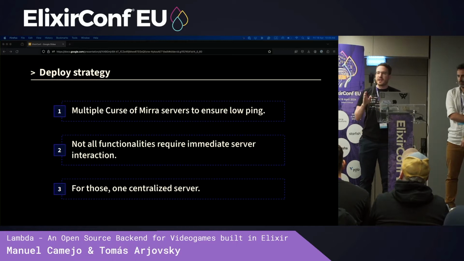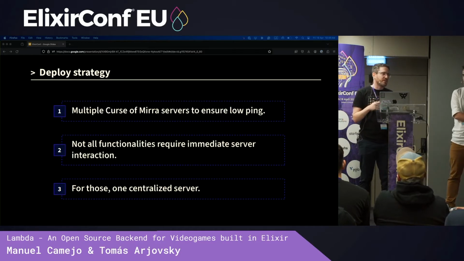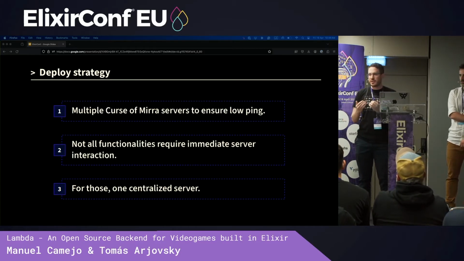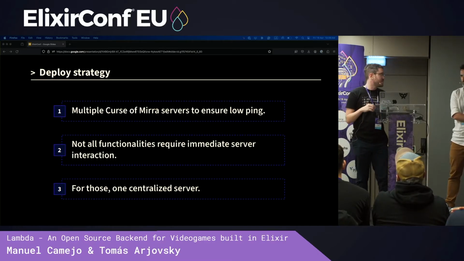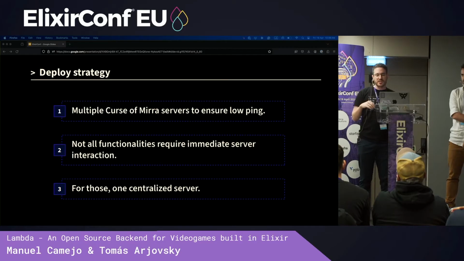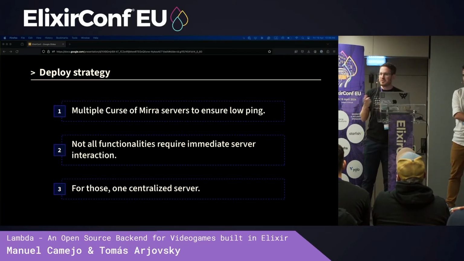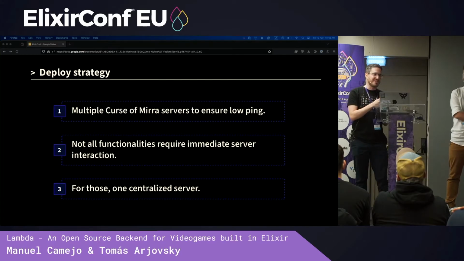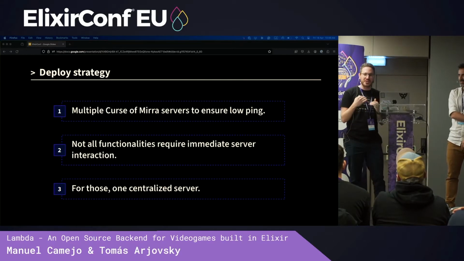Curse of Mira is a live game, it's multiplayer, it's very fast, it's not Call of Duty or Counter-Strike, it's not an FPS, but you still need a very low ping, so you need servers distributed all over the world. We have 3 servers right now, one in Europe, one in Brazil, for instance, and this morning we were playtesting and I forgot to change from Brazil to Europe, we're from Argentina, and the ping was very notable.